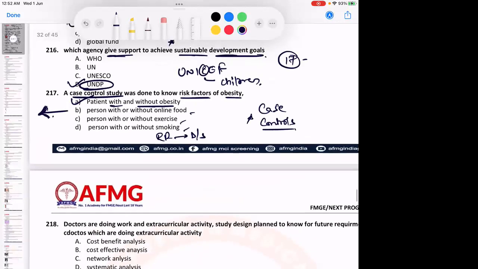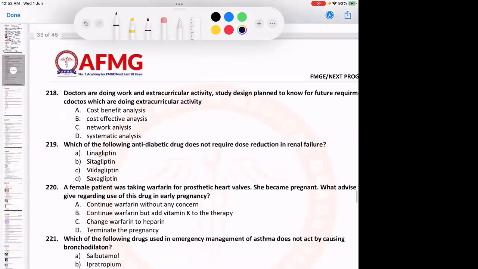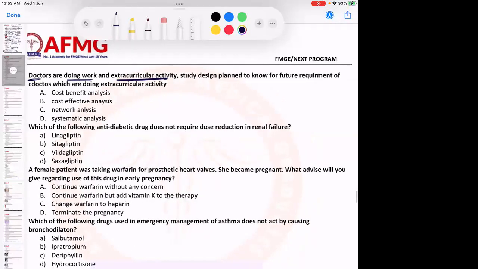Here we have to go from disease to risk factor. Then it becomes a case control study. Doctors are doing work and extracurricular activity. The same question was asked in this exam also. Study design plan to know for future requirement of doctors who are doing extracurricular activity.